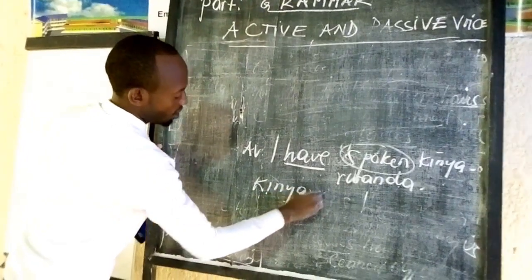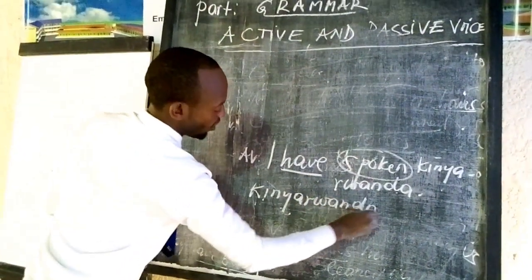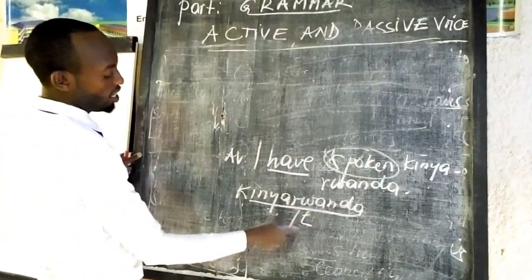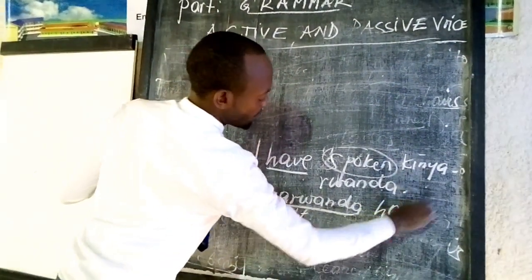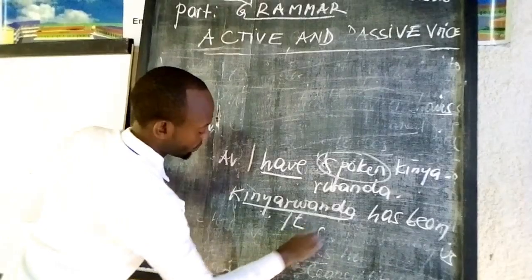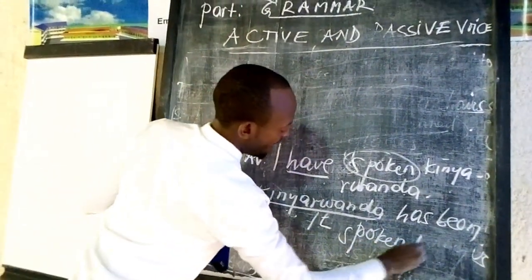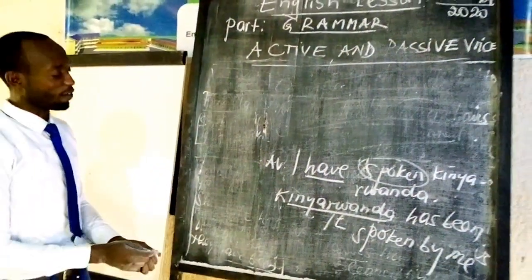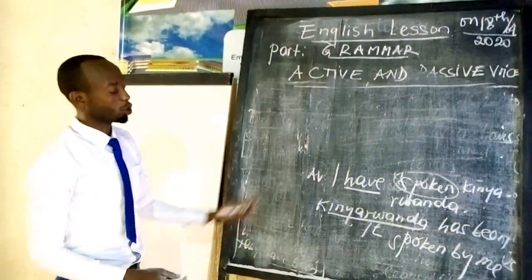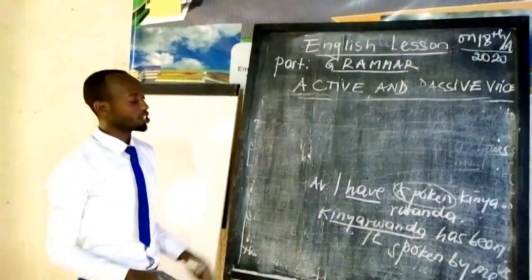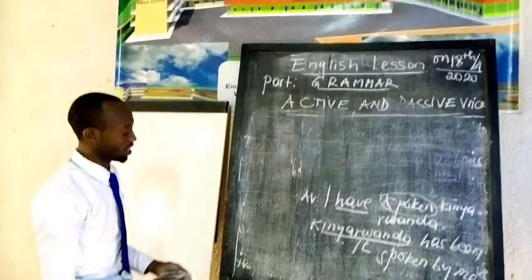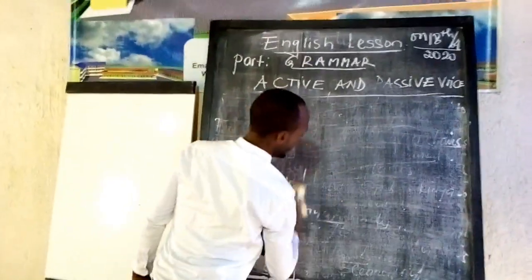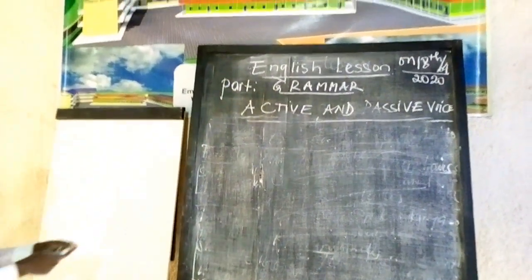Chinyarwanda, because Chinyarwanda is a single thing, it can be replaced by it. So we say that Chinyarwanda has been spoken by me. So, from these examples we have finished, you see, it is very simple to change active voice into passive voice when a sentence is in present perfect tense.